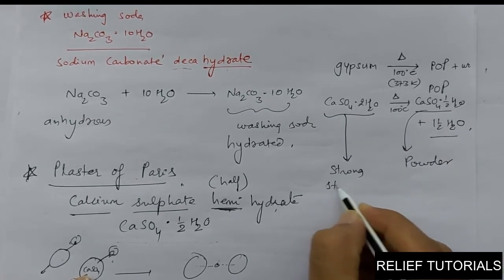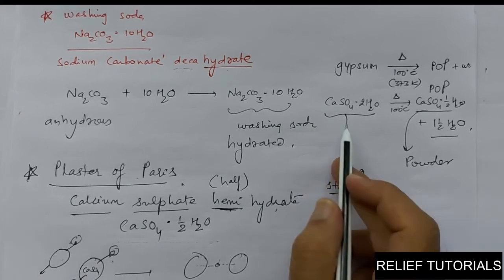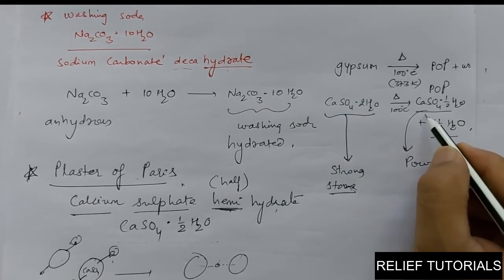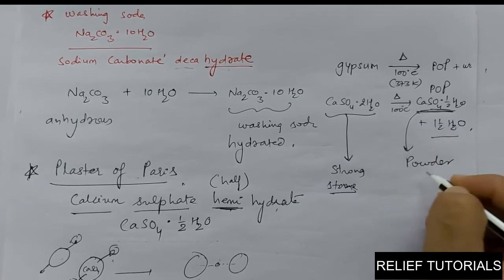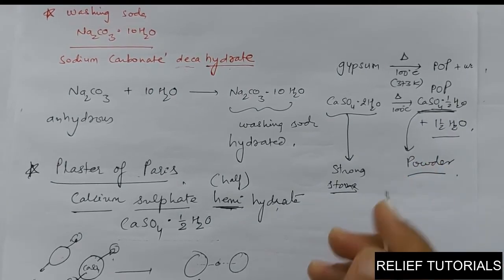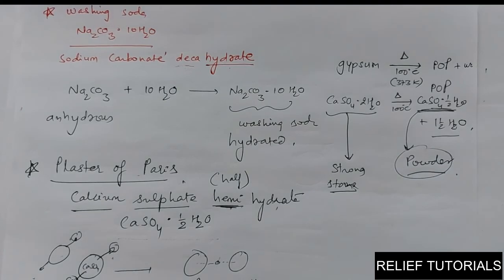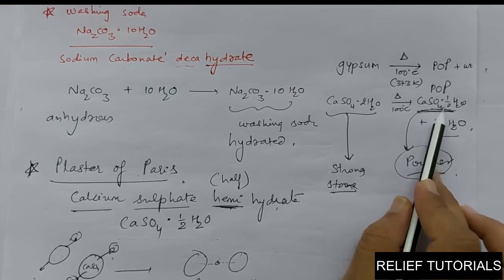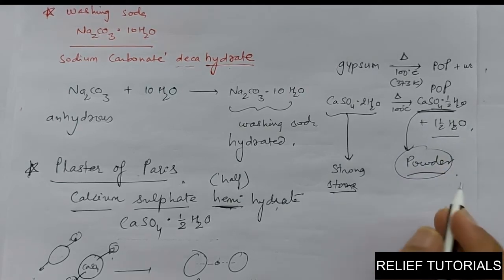This was stone form, rocky. The nature of gypsum is quite rocky, but the nature of CaSO4 into half H2O is powder. So the rocky, strong substance is again powdered. It is broken into pieces. But as we know, these lost water molecules can be accumulated again if you provide a certain amount of water.